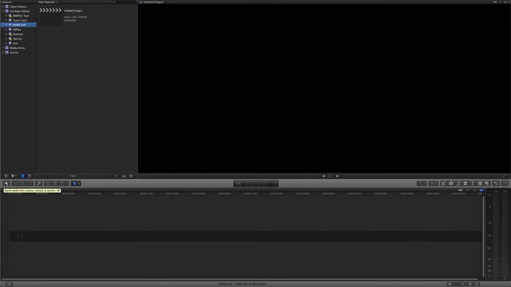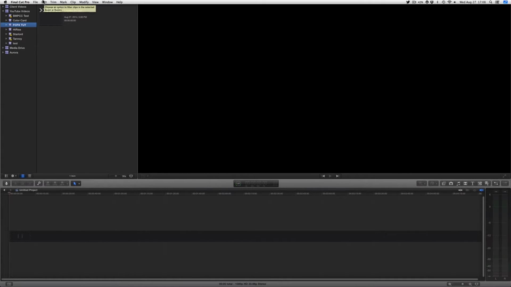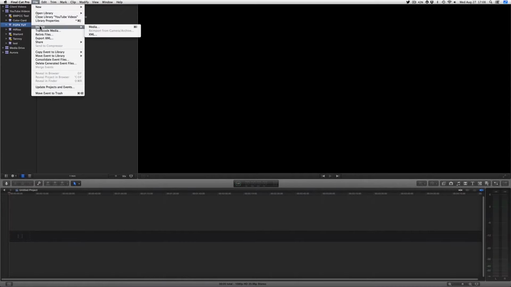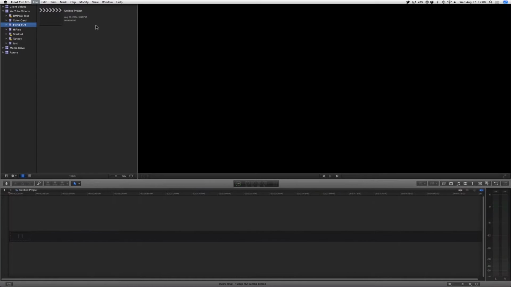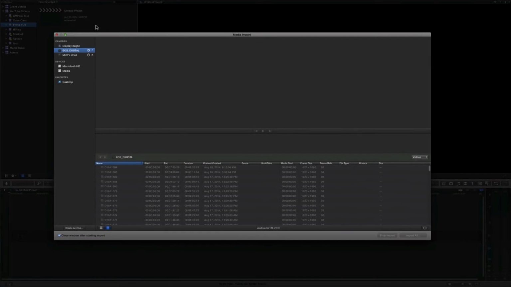Now that we've created an event, let's go ahead and load some footage into it. To do that, you have a few options. You can use this down arrow icon. You can right click and insert media, or go up to the top and go to File, Import, Media. And that's going to bring up the media import window.